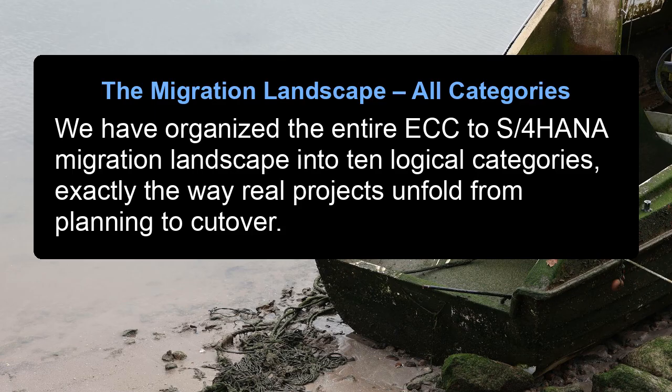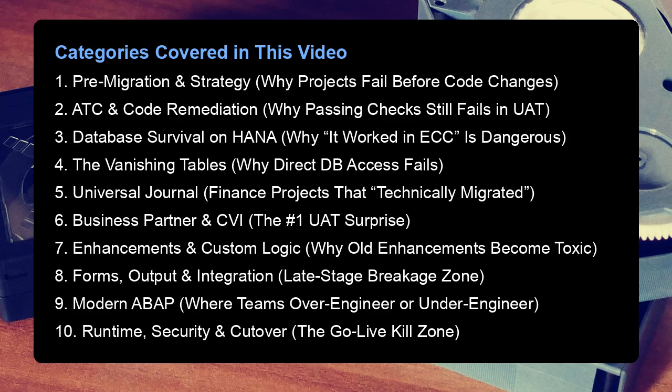The migration landscape, all categories. We have organized the entire ECC to S/4HANA migration landscape into 10 logical categories, exactly the way real projects unfold from planning to cutover. Categories covered in this video. 1. Pre-migration and strategy, why projects fail before code changes. 2. ATC and code remediation, why passing checks still fails in UAT. 3. Database survival on HANA, why what worked in ECC is dangerous. 4. The vanishing tables, why direct DB access fails.